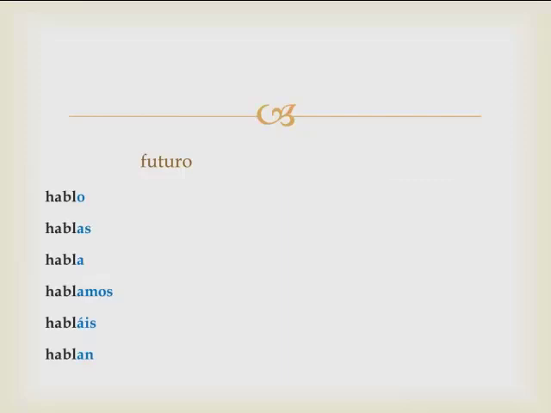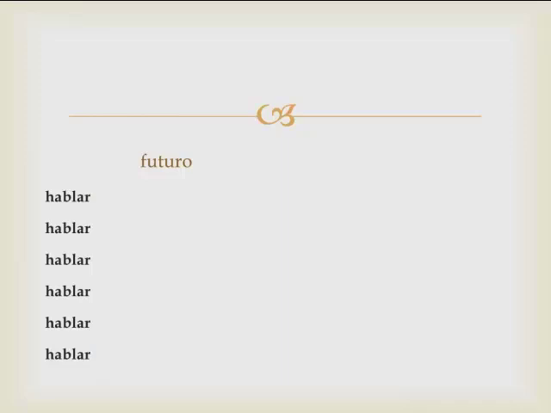We're going to look at futuro, but we'll start with the present tense here with hablar. Hablo, hablas, habla, hablamos, habláis, and hablan is I speak, you speak, she speaks, we speak, y'all speak, they speak. We're very familiar with the present tense. We're going to skip now to be able to speak about things in the future tense. So instead of o, as, a, amos, áis, and an as present tense endings, we're going to keep the verb in its infinitive form when we add the future endings onto it.